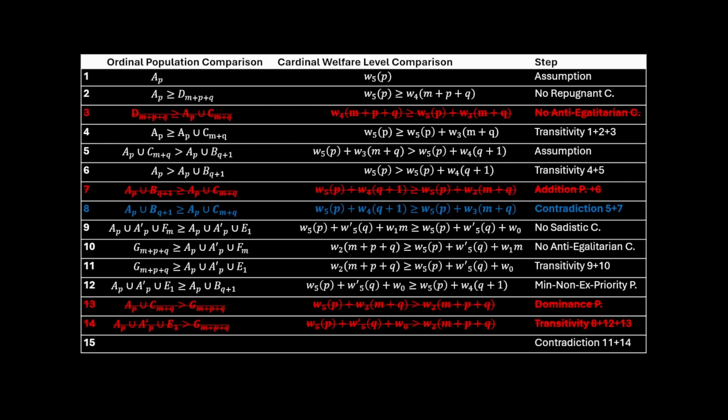But because we have said that step 14 is untrue, we can't arrive at the contradiction in step 15, so step 15 must be untrue. So, as we have shown, Arrhenius's proof of the impossibility theorem of Welfarist axiology is undermined if we make some rather intuitive and straightforward modifications to the principles that he is assuming.